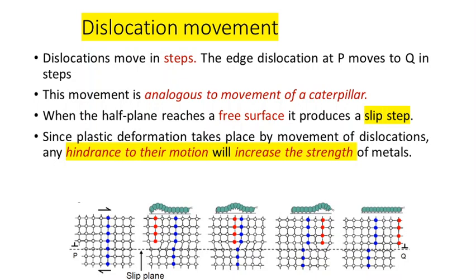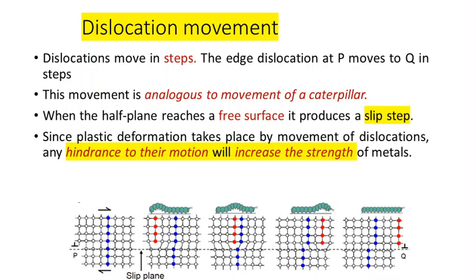Consider a particular lattice structure as shown in the figure. In the first figure, we have different atoms, and all the points represent the lattice points of these atoms, in which we are considering a plane highlighted in blue color, which is a through plane. It is a complete plane of atoms in which atoms are very orderly arranged. In that particular plane we have a partial plane which is situated at the left end of the particular lattice.